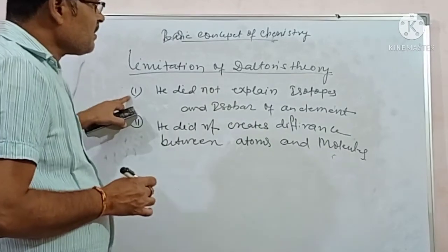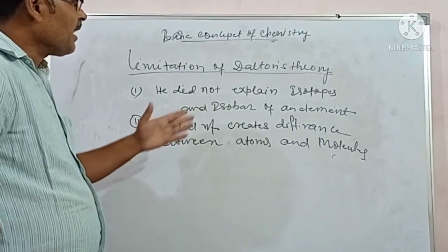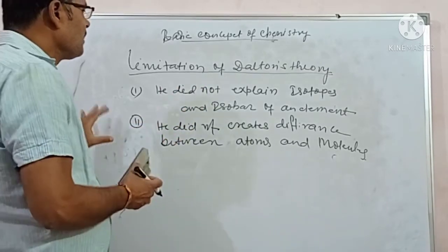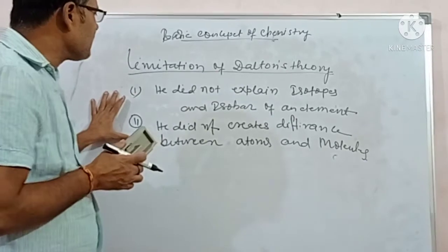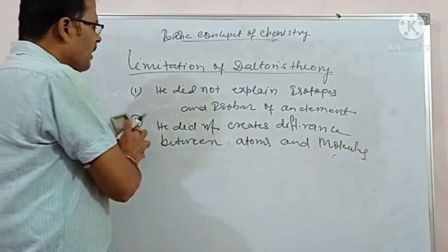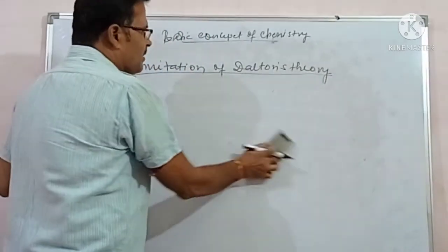So this limitation is the most important. He did not explain isotopes and isobars of an element. These are the major drawbacks, the major limitations of Dalton's theory. Here, isotopes and isobars.